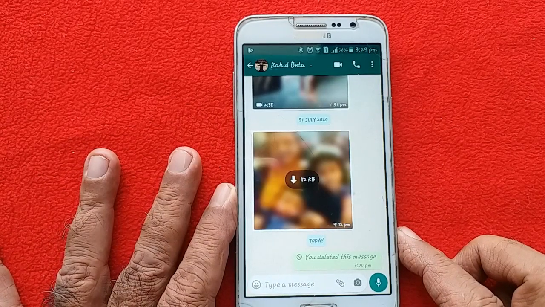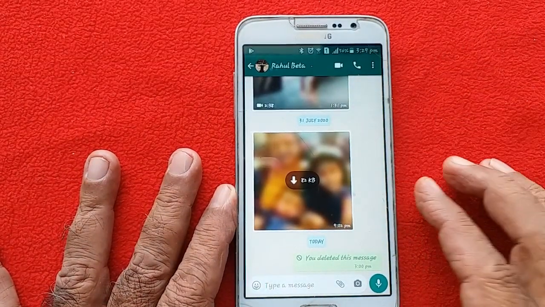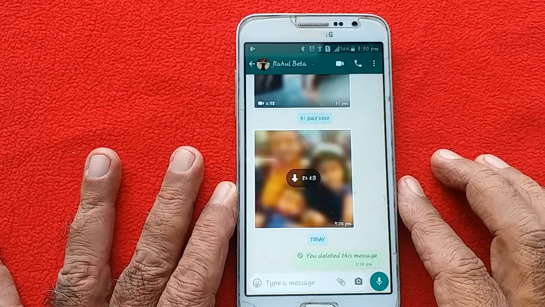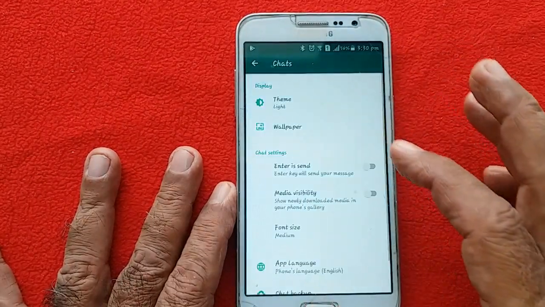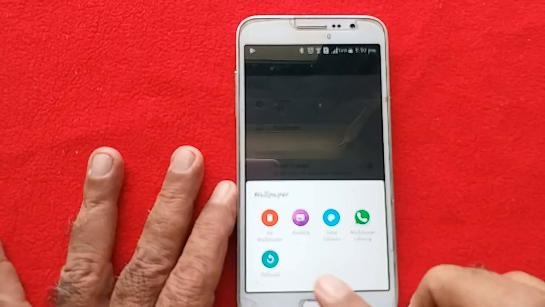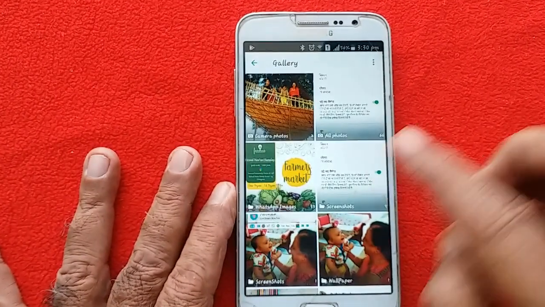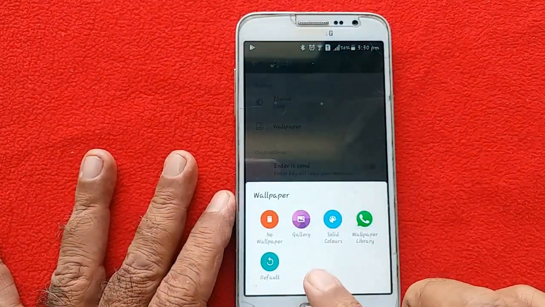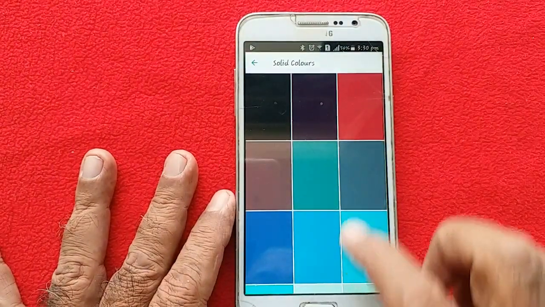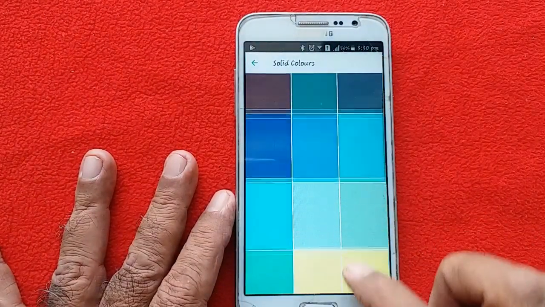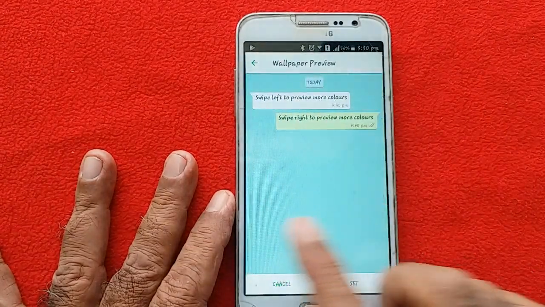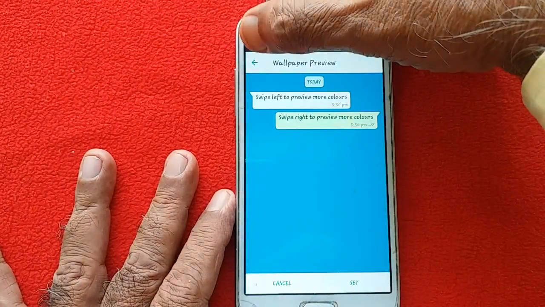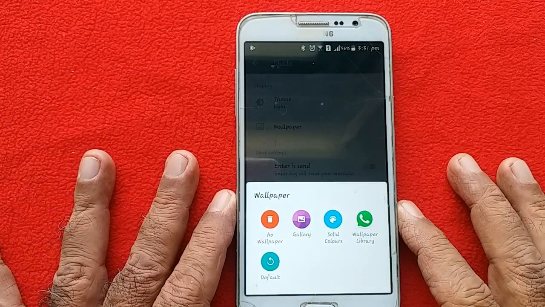When you send a WhatsApp message, the wallpaper behind is white. If you feel bored, you can change the wallpaper after some time. For that, go to settings, then chats, then wallpaper. You can choose the wallpaper from your gallery, or you can choose from solid colors. Suppose we take this color, blue. There are many shades of blue. This design looks good, so you can change the wallpaper. If you want to remove the wallpaper, select no wallpaper.